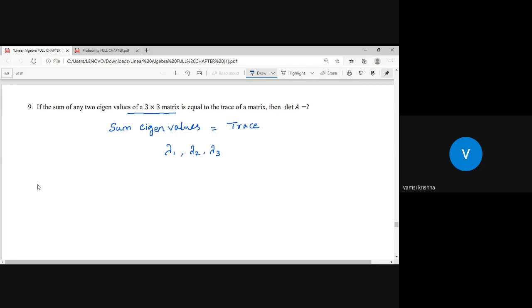So the sum of the eigenvalues means lambda 1 plus lambda 2 plus lambda 3. The sum of the eigenvalues of a 3 by 3 matrix is equal to the trace of the matrix. Actually, sir, the sum of the eigenvalues means I need to take 3, but you are saying only 2.